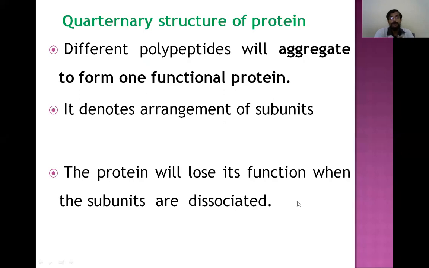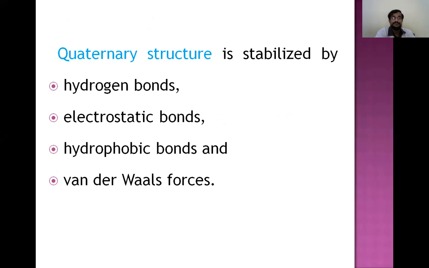When the polypeptide chains are dissociated, then it loses its function. Different polypeptide chains are there. When all the polypeptide chains are associated, then only it performs its function. When they are dissociated, individually they can't perform the function. So that is the quaternary structure. It is also stabilized by hydrogen bonds, electrostatic and hydrophobic bonds, and van der Waals forces.